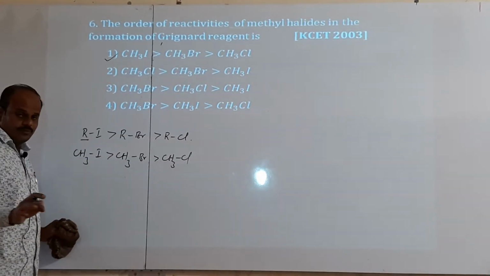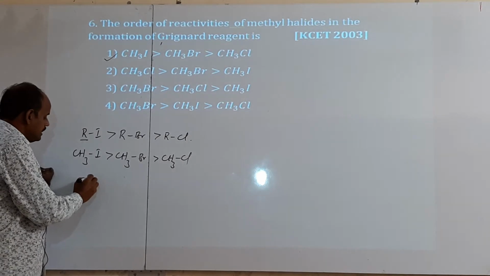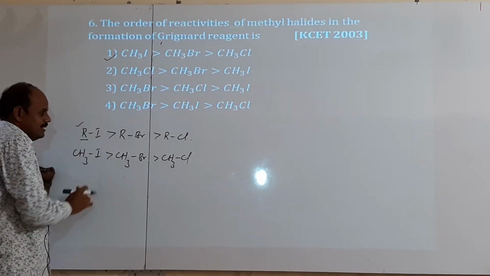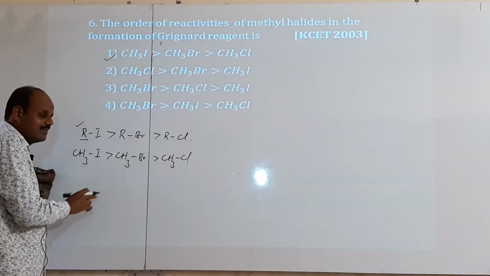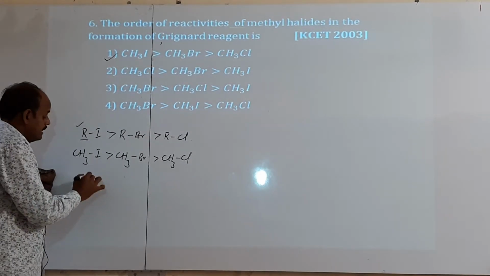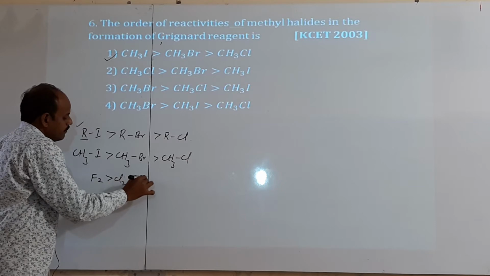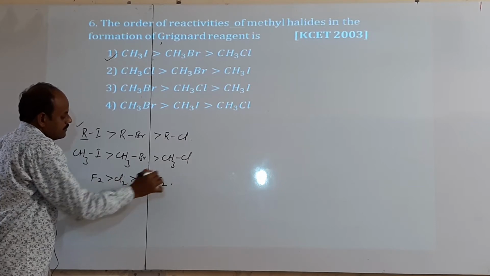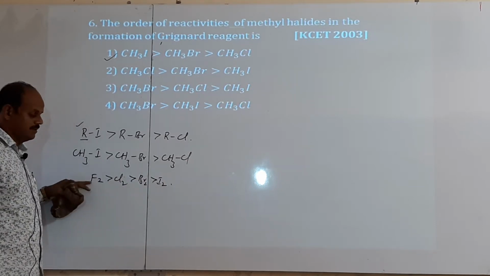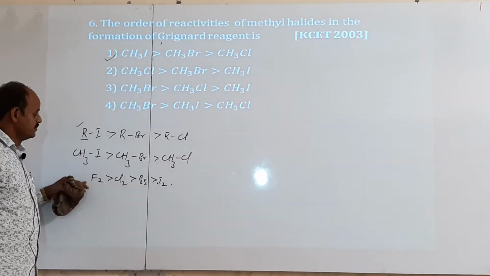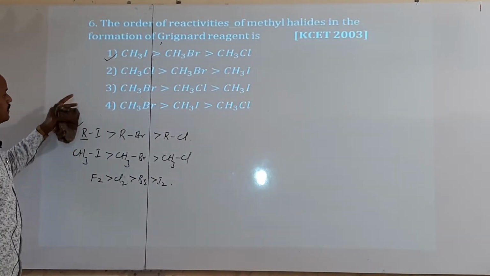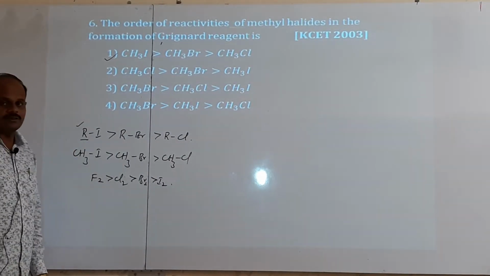Generally you have to remember, for alkyl halides, the reactivity order is this only. But they asked about halogens' reactivity. Halogens reactivity means fluorine, chlorine, bromine and iodine. Generally this order is followed. Anyhow, for this one, which option is correct? The first option is the correct one.